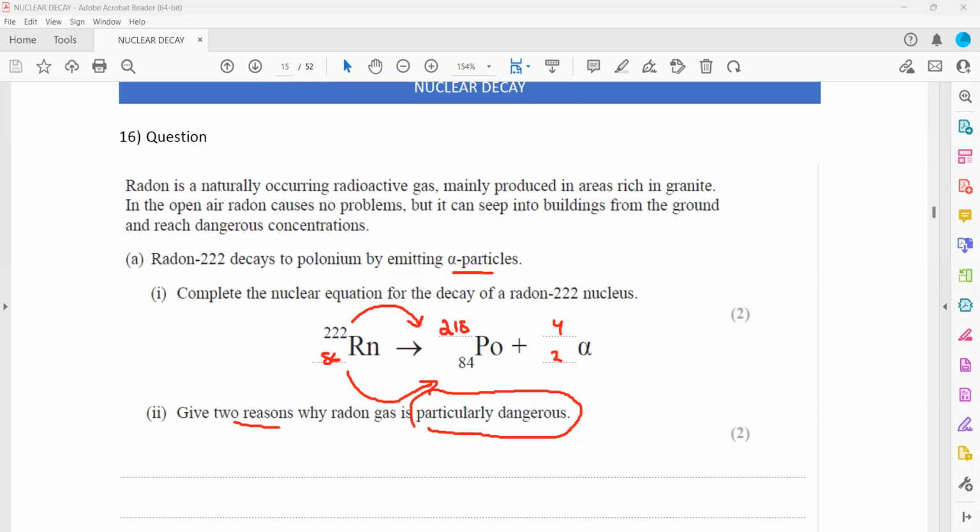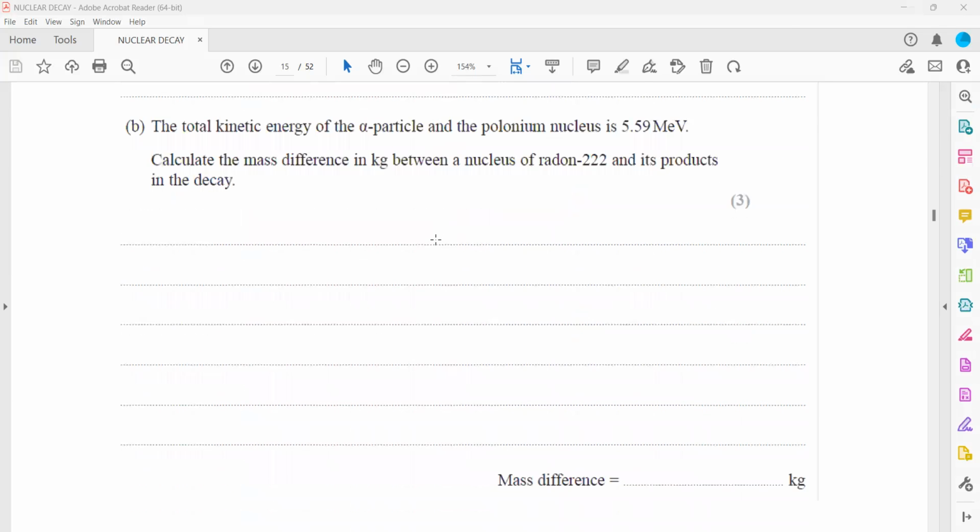And when an alpha source is inside the body, it is dangerous, as alpha has high ionizing power. As a result, what will it do? It will cause greater ionization. So an alpha source inside the body is dangerous as compared to when it is outside.